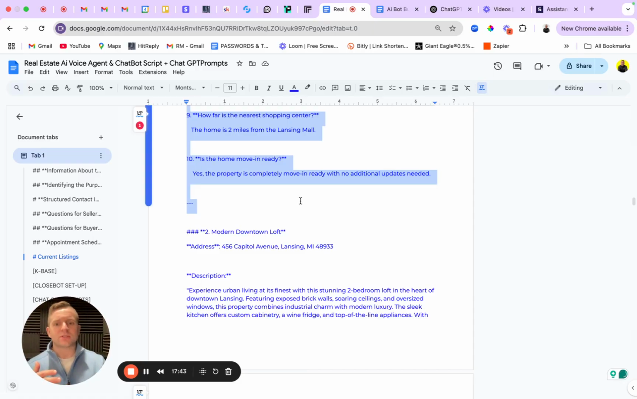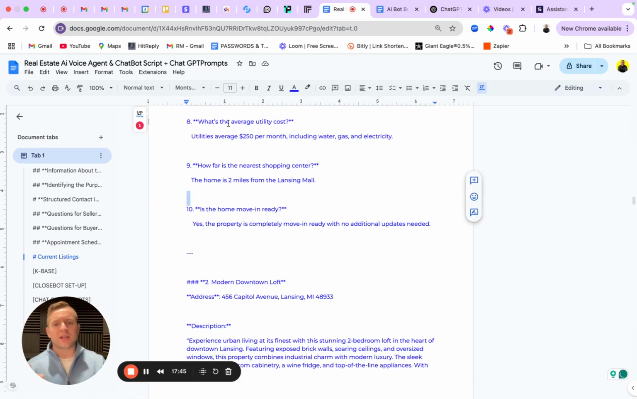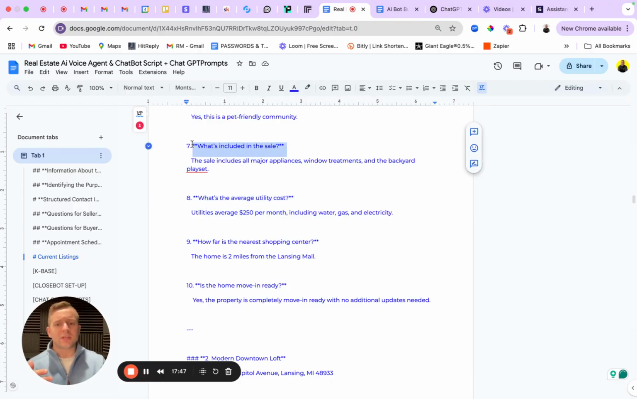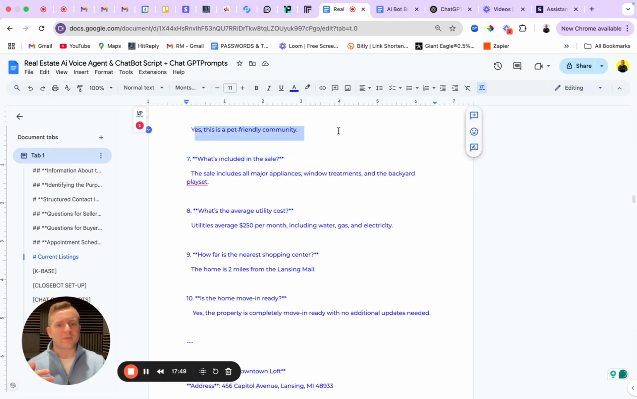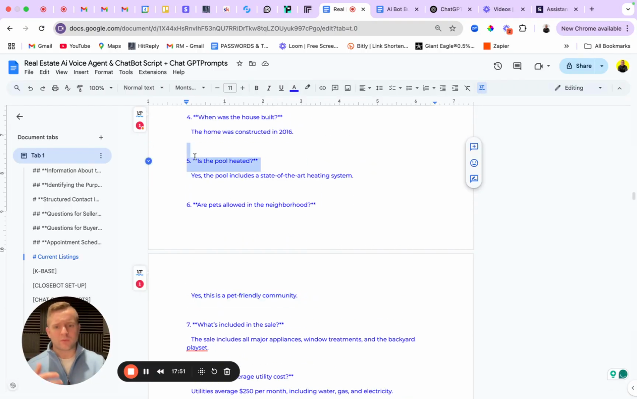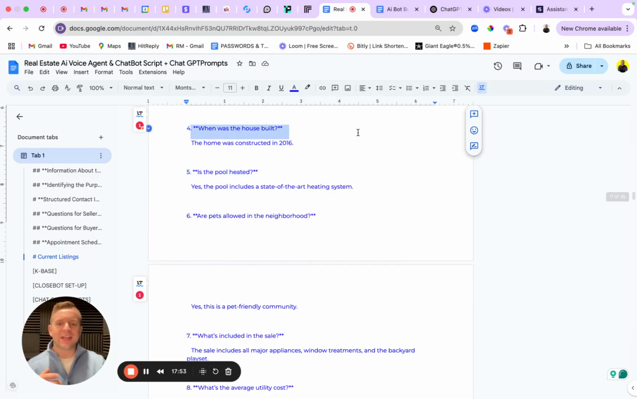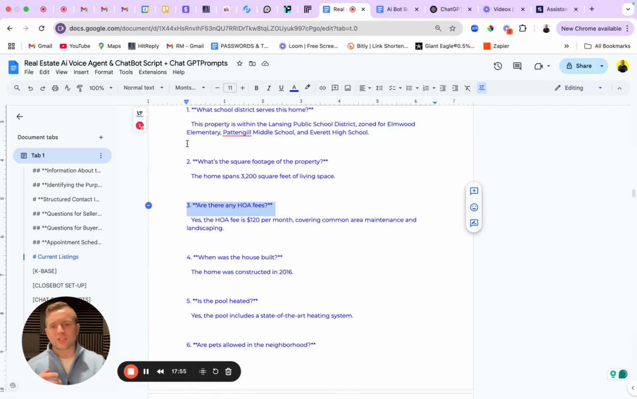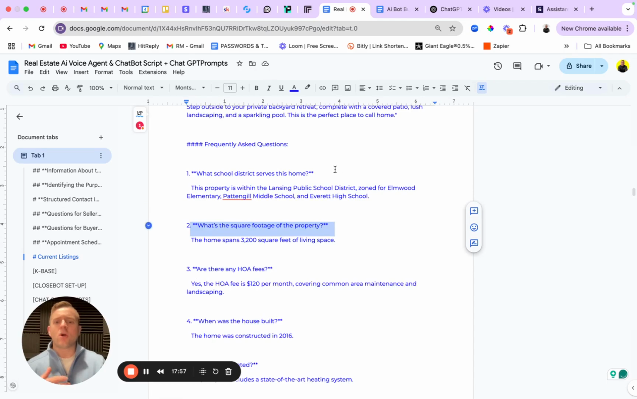Yeah, I have a couple questions. Is the home move-in ready? What's the average utility cost? So they can go through and they can ask all these things. It's a pet-friendly community. Random. Is the pool heated? When was the house built? Are there HOA fees? What's the square footage? All this different stuff. What school district? You can make this as long as you want to, but frequently asked questions about that property are great.